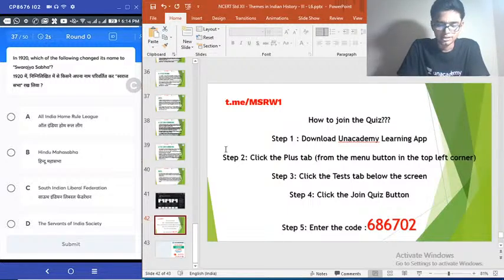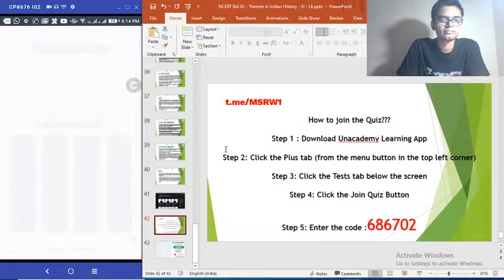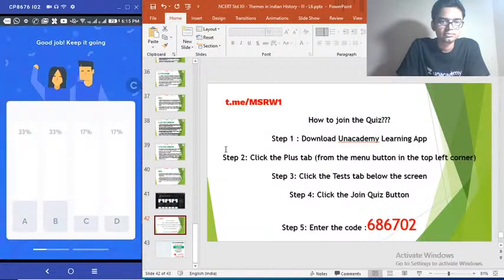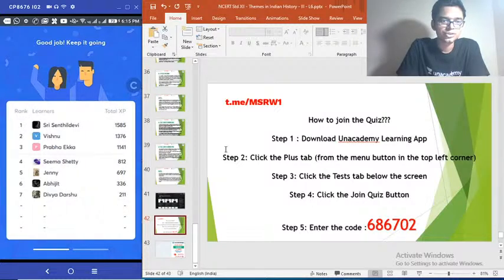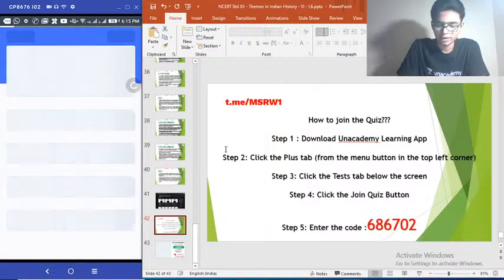Let's see how many get this. Swarajya Sabha. Oh, it is a very split answer. I don't think anybody knew it for sure. Toppers got it right. Srisindra Devi, 1657 points. First place at the moment. Closely followed by Vishnu and Prabha.